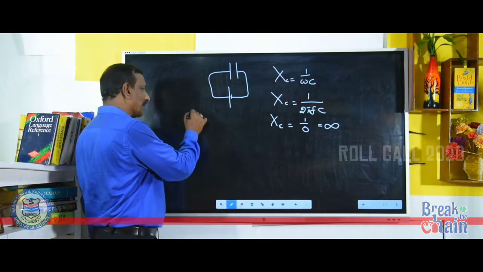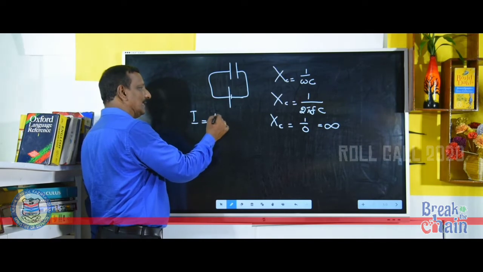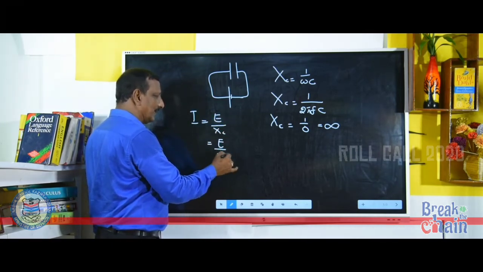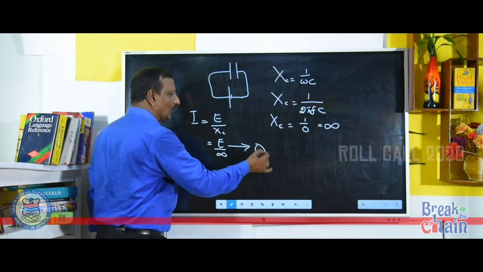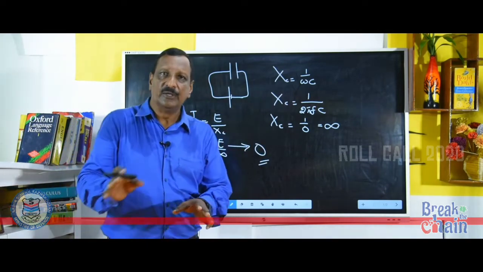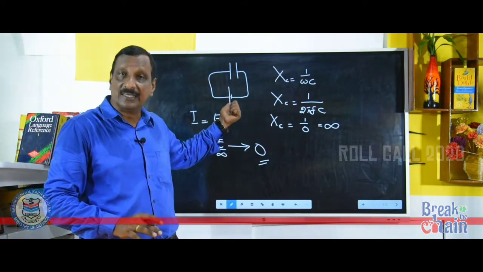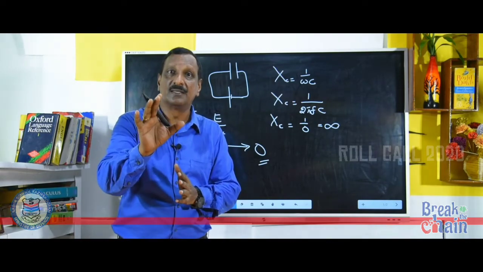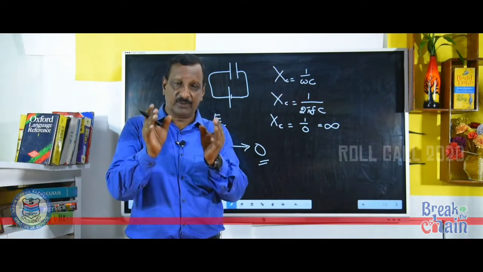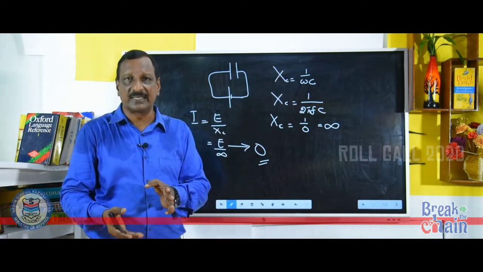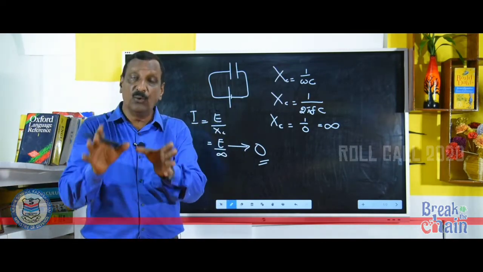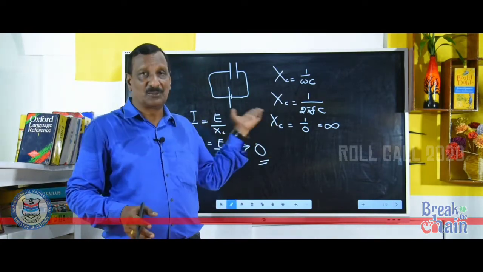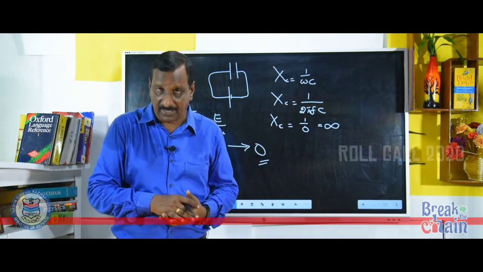What is the equation for current? I is equal to E by Xc. That is E by infinity. E by infinity means it is tending to 0. 0 means no current will be established in the circuit. So what does it mean? A capacitor will block the DC. When you are connecting a capacitor to a DC circuit, the current will be blocked. No current will be maintained in that circuit. The capacitive reactance will be very high.